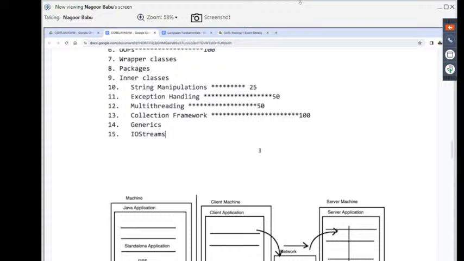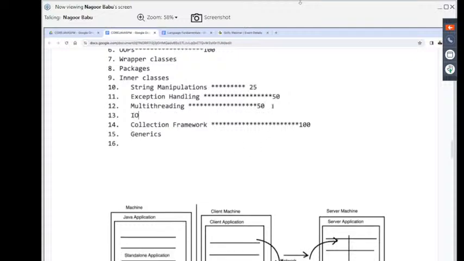IO streams. Of course, I want to keep IO streams here, not before the collection framework. Here I want to keep the IO streams. I want to take some dynamic input, and I want to provide some output from my program. Providing output, taking input, that means performing input operations and output operations, everything is going on with IO streams. BufferedReader, Scanner, serialization, deserialization, externalization, so many topics are available there also.